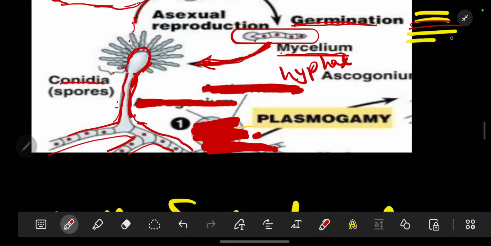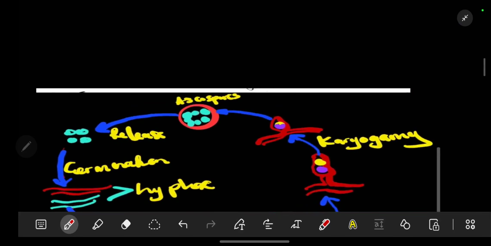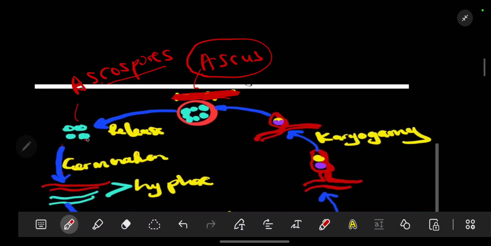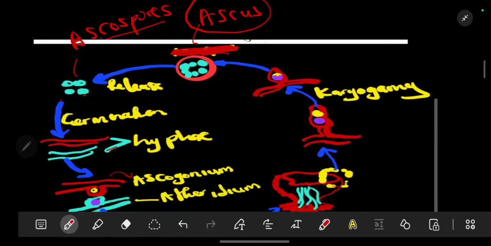Now sexual reproduction, on the other hand, is quite involving. We are going to begin at the ascus. The ascus, the sac-like structure, will be able to produce what we call ascospores. In other books, they will just say spores. They will release the spores, then the spores will begin to germinate, same as with asexual reproduction, to become hyphae. Germination is growth. Now these two hyphae are the same.